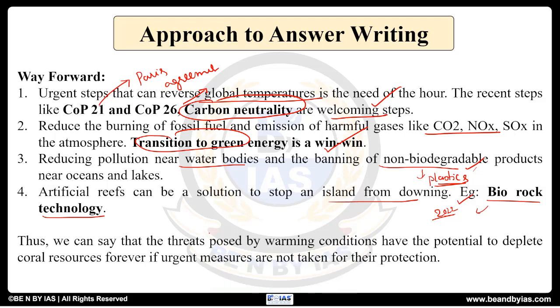Now with this, let us conclude. Thus, we can say that threats posed by global warming conditions have the potential to deplete coral resources forever if urgent measures are not taken for their protection. So thereby we are saying that these above-mentioned measures are immediately needed. So that's how we are concluding it.